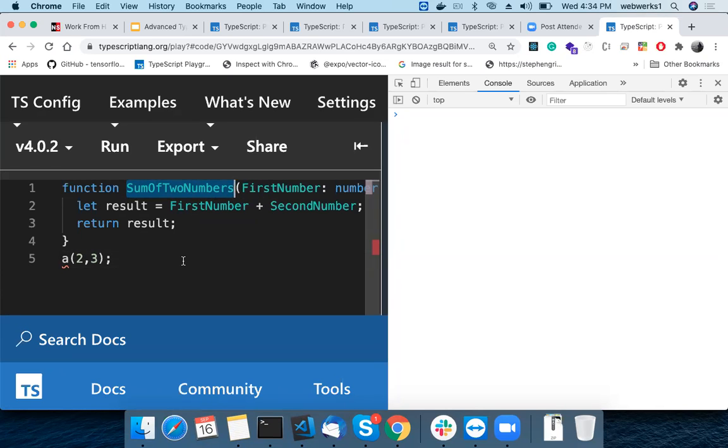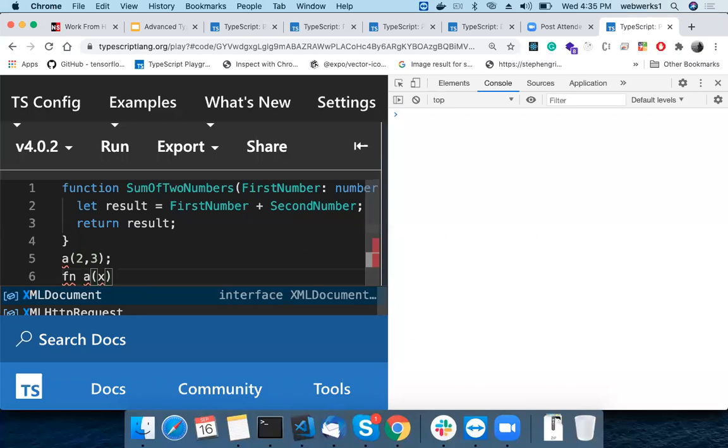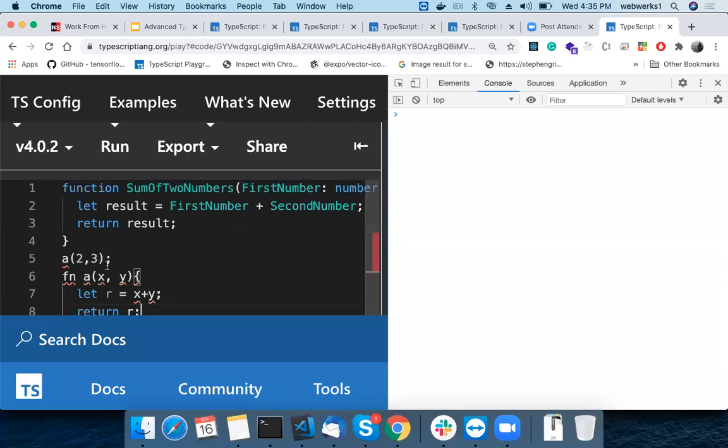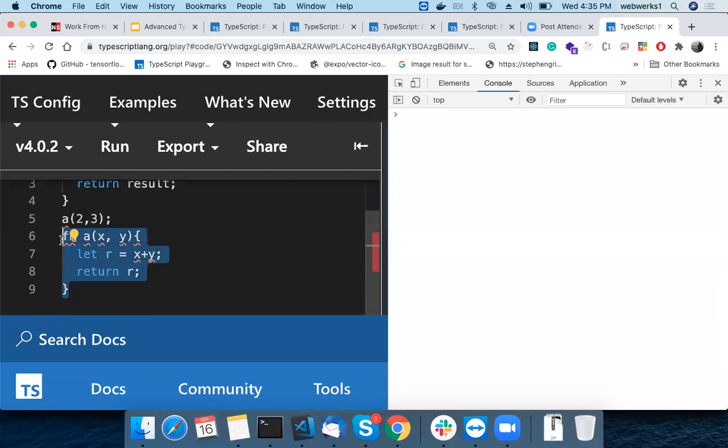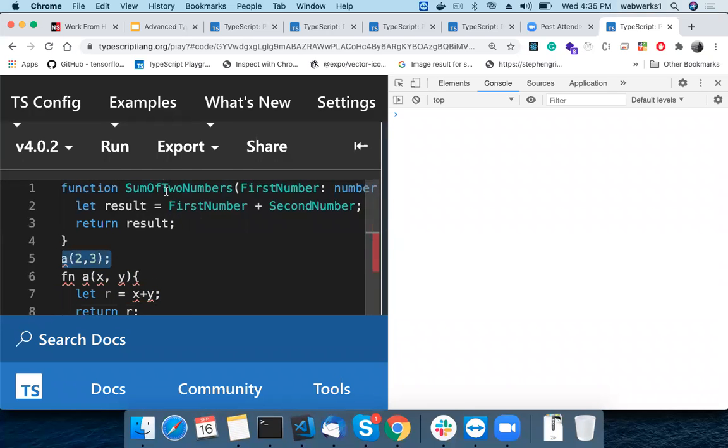And uglifying is going to convert function to fn, first name x, second name y, then third name, let r equal to x plus y, and just return r, something of that sort. It is going to do this kind of changes, and this concept is called uglifying. This concept is called minifying, it is just minimizing the number of characters. These are just a brief of Webpack.